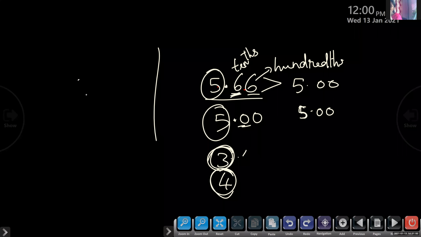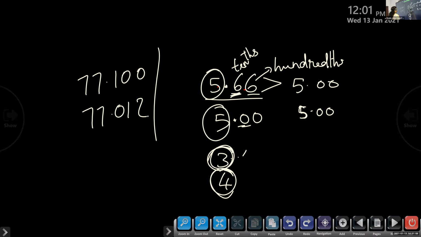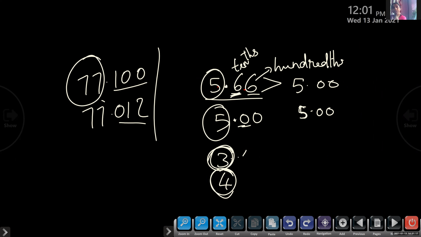Suppose we have 77.100 and 77.012. What is the step we have to do? Here 3 decimals, no problem. Here also 3 decimals. So check the integral part. The integral part is the same. Then what do we have to do? Ma'am, the 12.